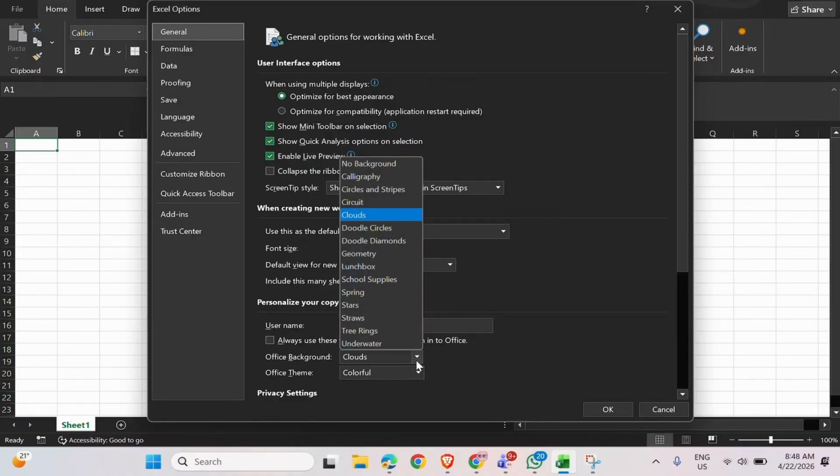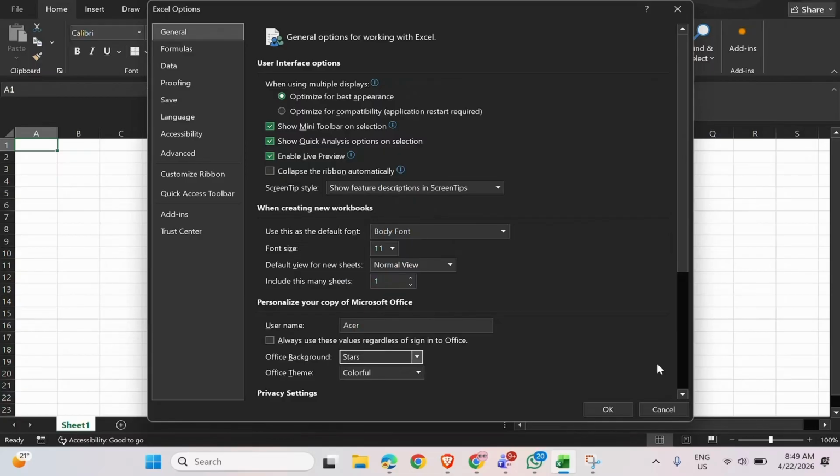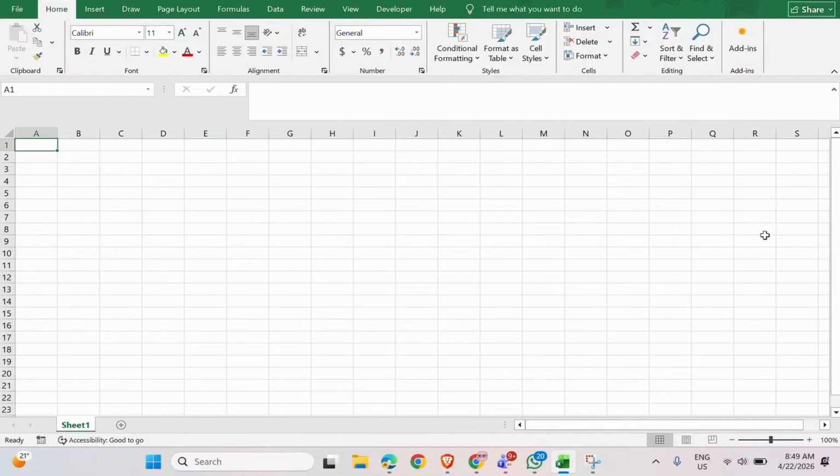And here in office background, you can see something like clouds, doodles, geometry. There are various kinds of background that you can use. Choose the one of your choice, hit OK. And there you go. It's as simple as that.